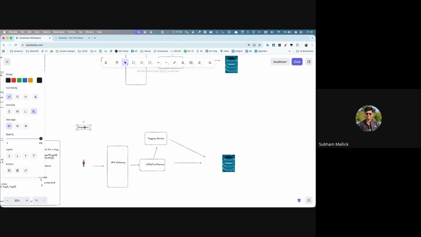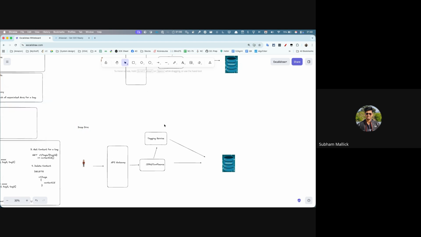But Pratik, I still feel tagging service should be behind, and it's an altogether different service. Tenants should be outside my API gateway; they are supposed to be my tenant users. I still feel tagging service should be a separate service itself. Yes, tagging service is a separate microservice. How I was thinking was Jira Confluence will call our API gateway for the tagging service, and we will do all this DB fetching, creating, and then give it back to them.